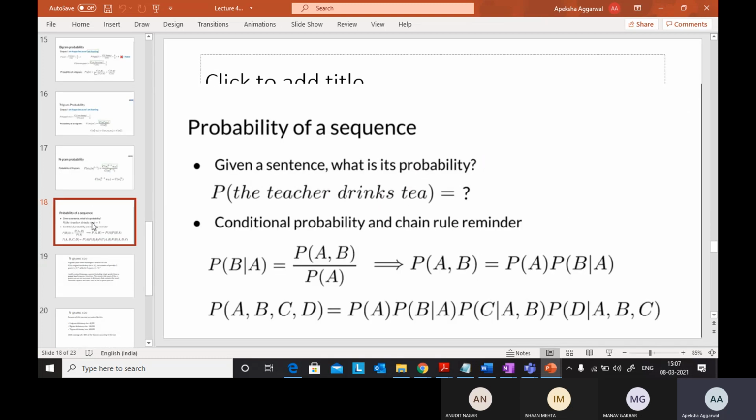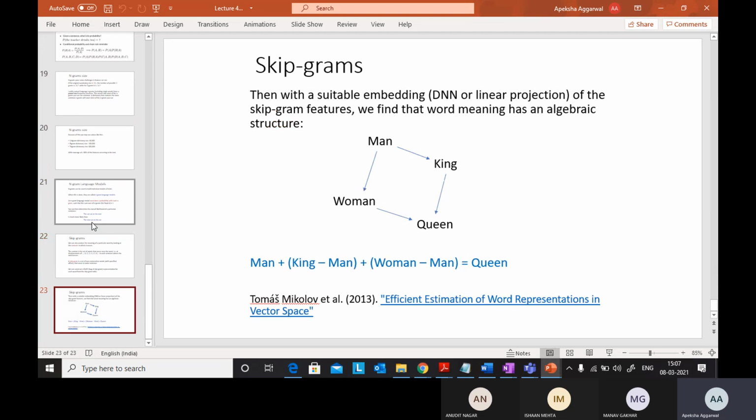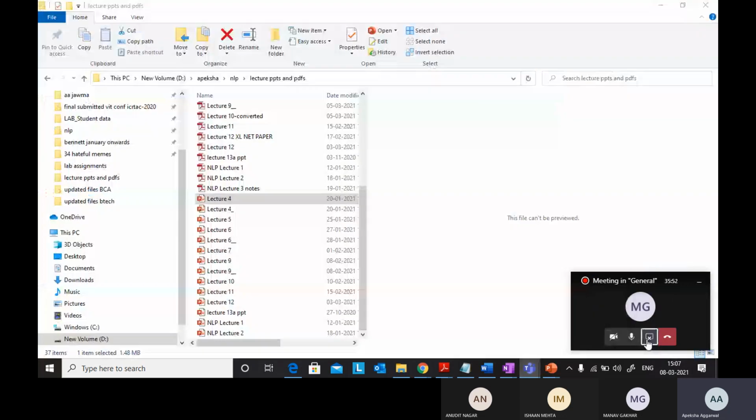Remember this chain rule itself, and this chain rule will be used in your hidden Markov model, Markov chains itself. And one more topic that was also discussed was perplexity.